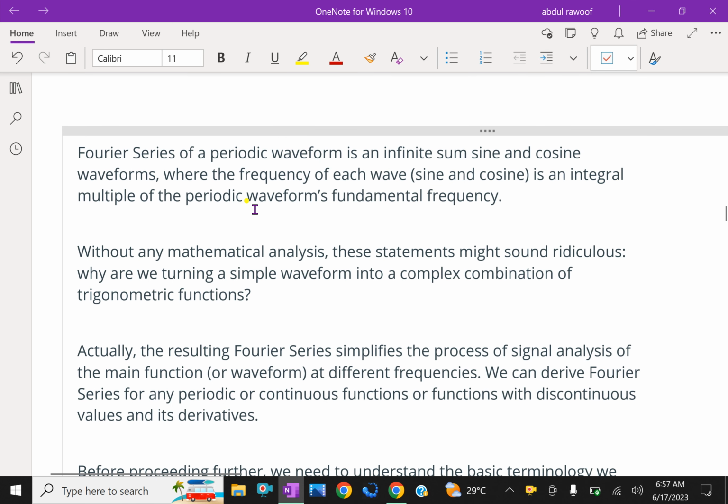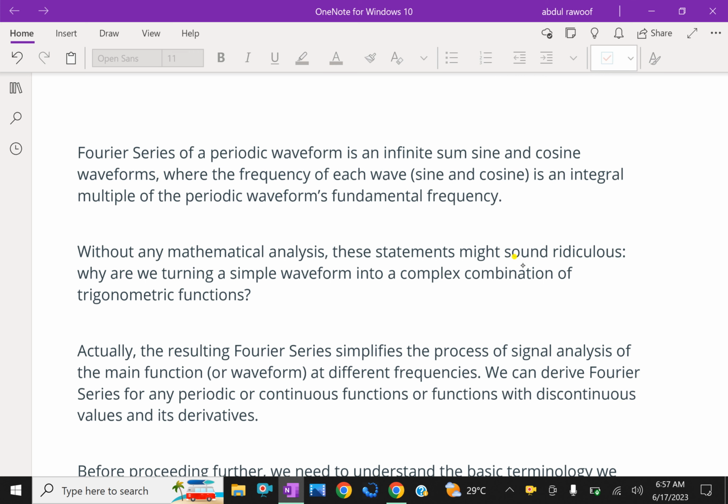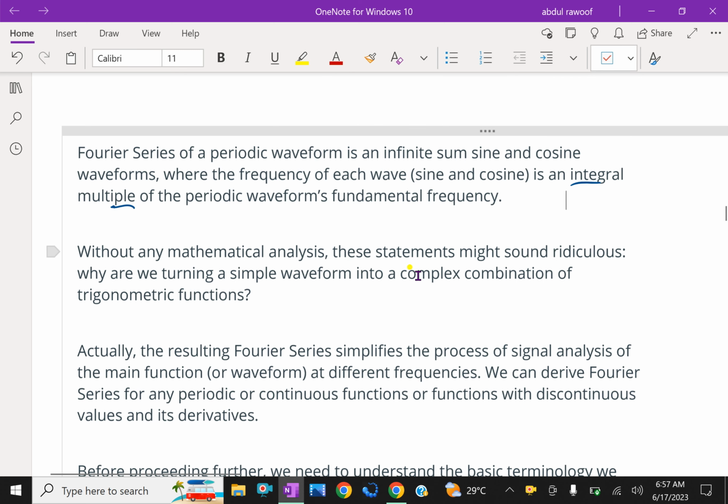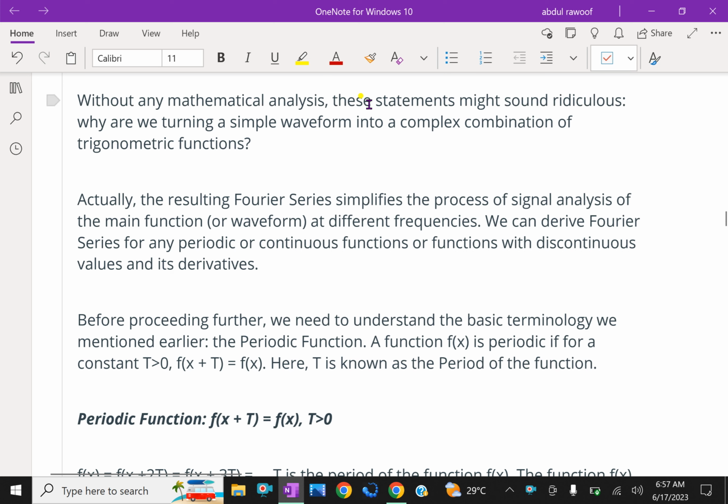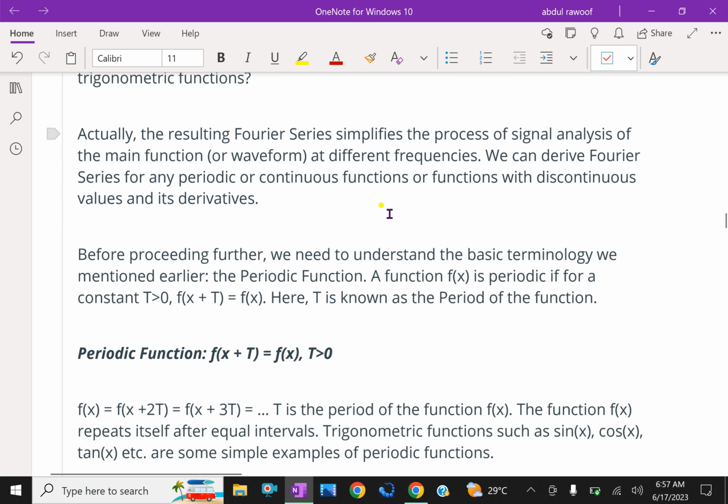Fourier series of a periodic waveform is an infinite sum of sine and cosine waveforms, where the frequency of each wave, sine and cosine, is an integral multiple of the waveform's fundamental frequency. Without any mathematical analysis, this statement might sound ridiculous. Why are we turning a simple waveform into a complex combination of trigonometric functions?